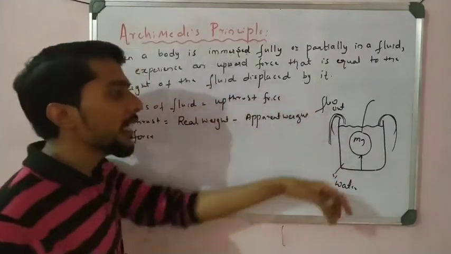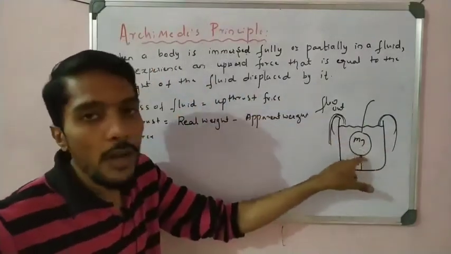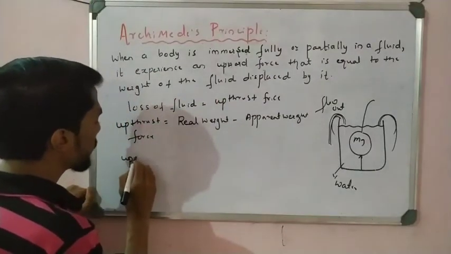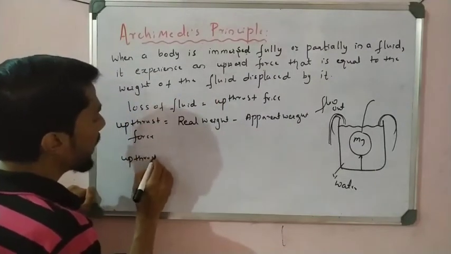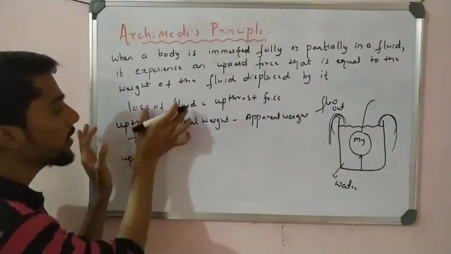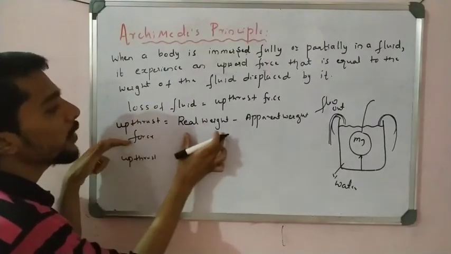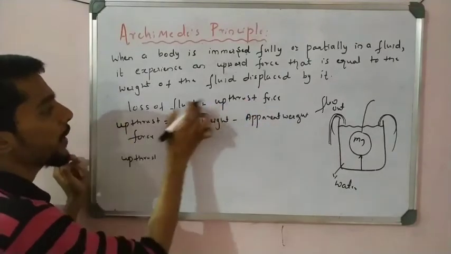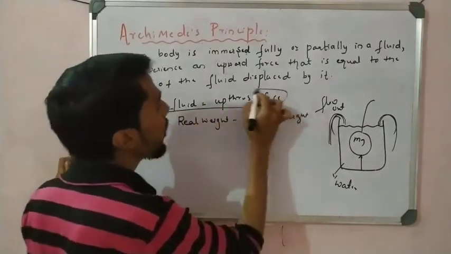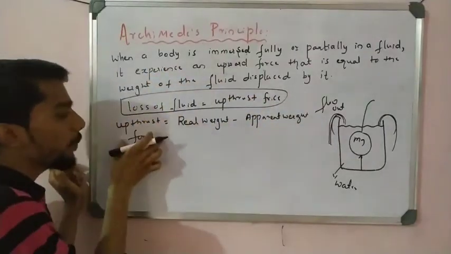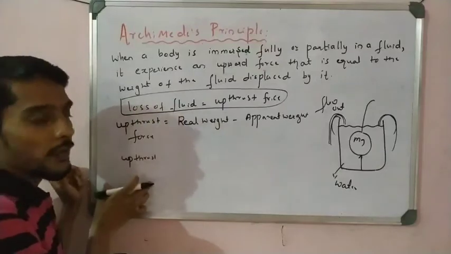First take the weight of this ball in the air, so that is called real weight. Upthrust force is also equal to the loss of fluid; both are the same. You can say loss of water is equal to loss of fluid is equal to upthrust. You can take the upthrust force or you can take the loss of fluid, both are the same.